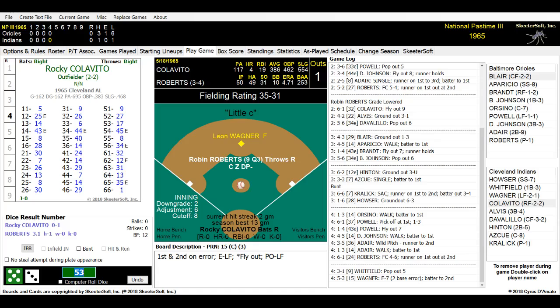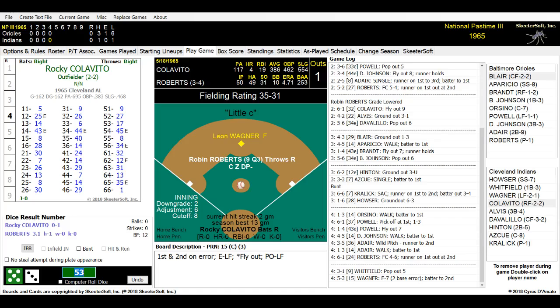Waiting for the official scorekeeper on this one here. And it is going to be an error on Powell on the catch. Wagner will take second on that. And we have a runner on second base on the error by Boog Powell. Rocky Colavito is coming to bat. He's always a dangerous hitter. Leon Wagner is at second base. Robin Roberts is at the mound. He's in the stretch.